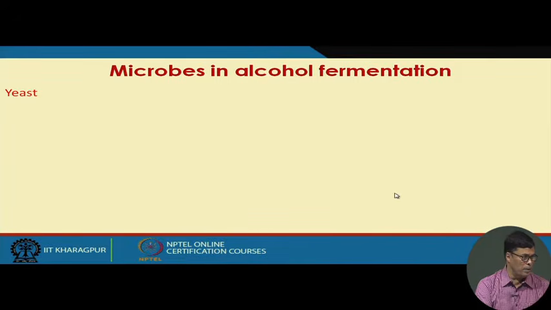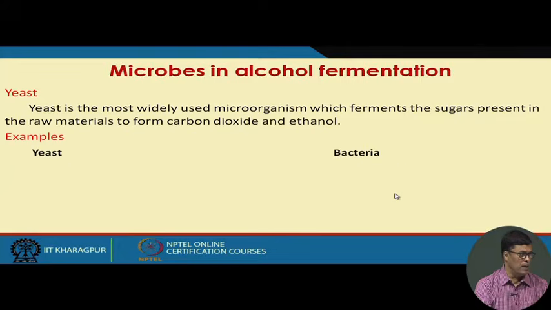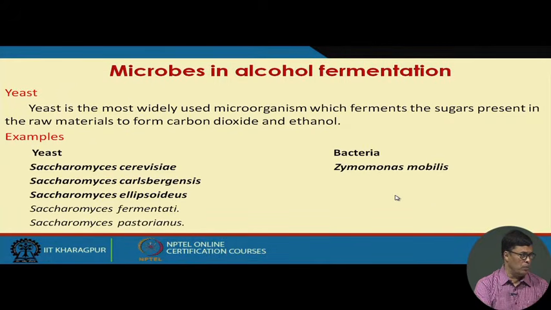Now, the question comes, what are the microorganisms used in the alcohol fermentation process? Two types of microorganism are usually preferred. One is yeast, largely used by industries, and bacteria are also used to some extent. Why is bacteria chosen? The reason is that the doubling time of bacteria is much less as compared to yeast. That is why in some cases we prefer bacteria. But in most cases we use Saccharomyces cerevisiae, which is very easy to use.